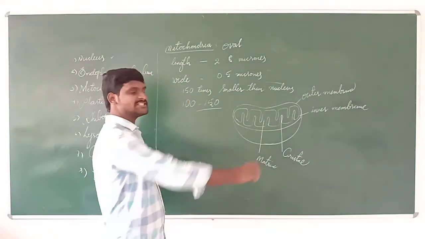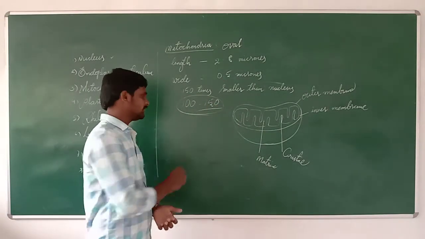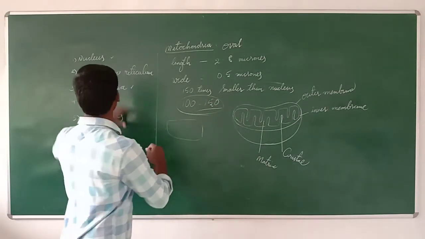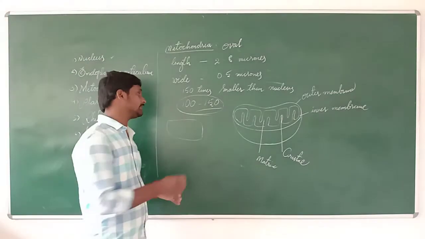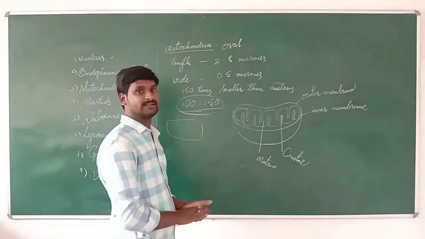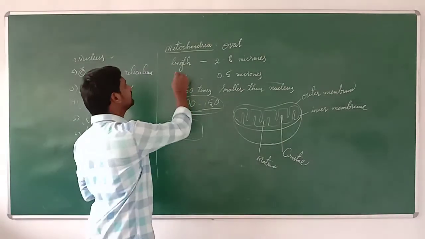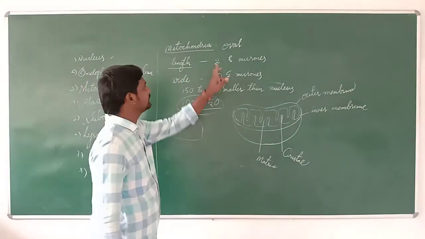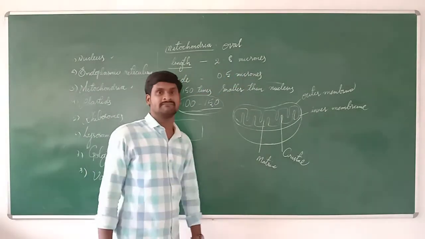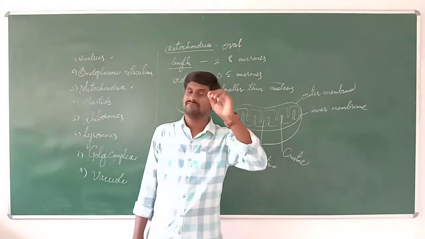Each cell contains nearly 100 to 150 mitochondria. If you look at one cell, they are all present there. The length of the mitochondria is 2 to 8 microns, a very small unit.